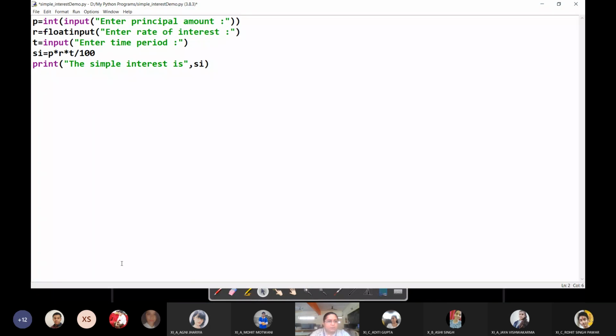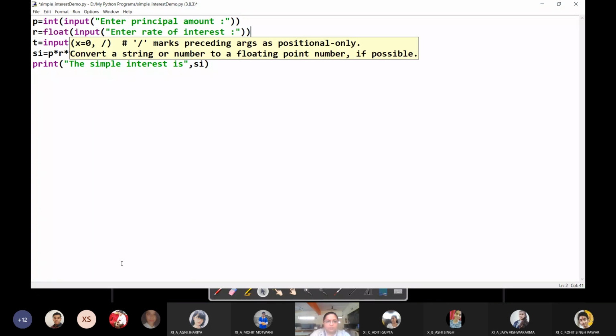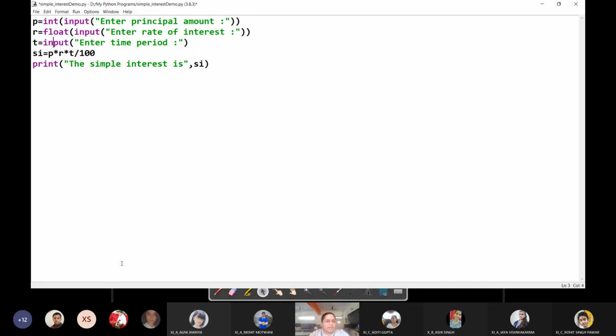So here we need to use another function known as float. What does float do? It converts the digits expressed as a string into a floating point value, that is real numbers, numbers with a decimal point. And T will also be considered in whole years, so we are going to take them as integers only.